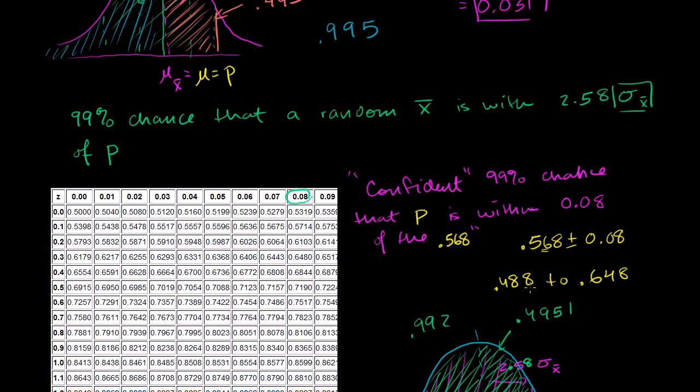So we are 99% confident that the true population proportion is between these two numbers. Or another way, that the true percentage of teachers who think those computers are good ideas is between 48.8% and 64.8%.